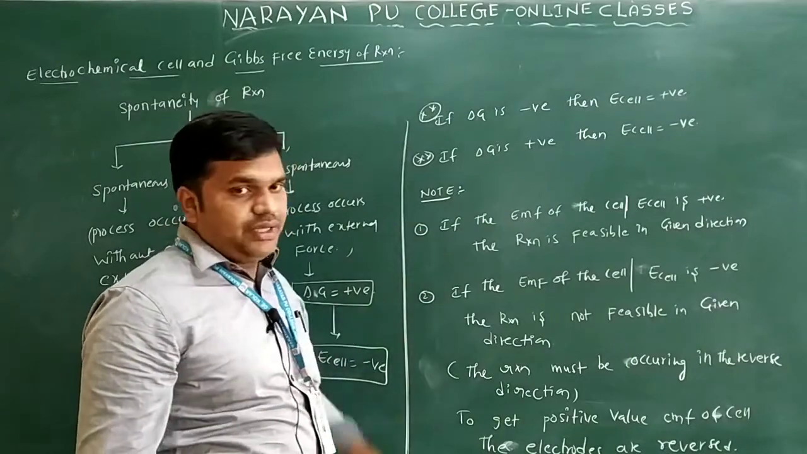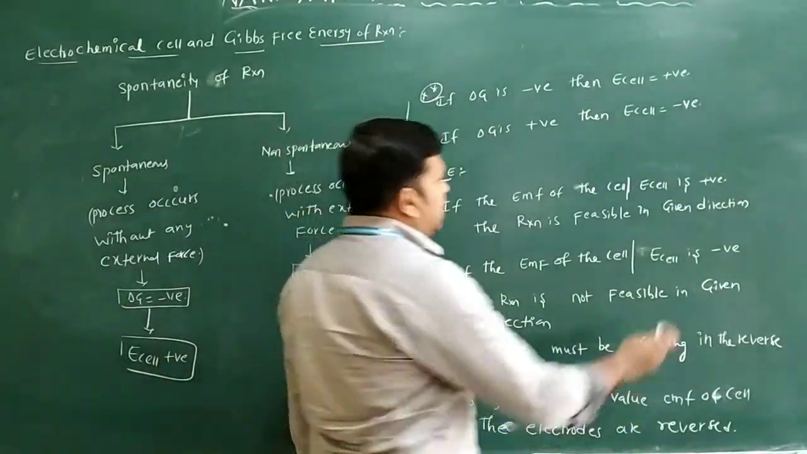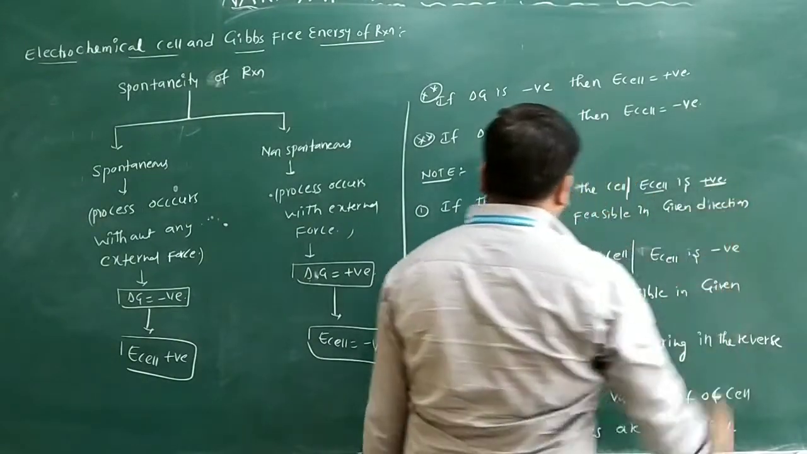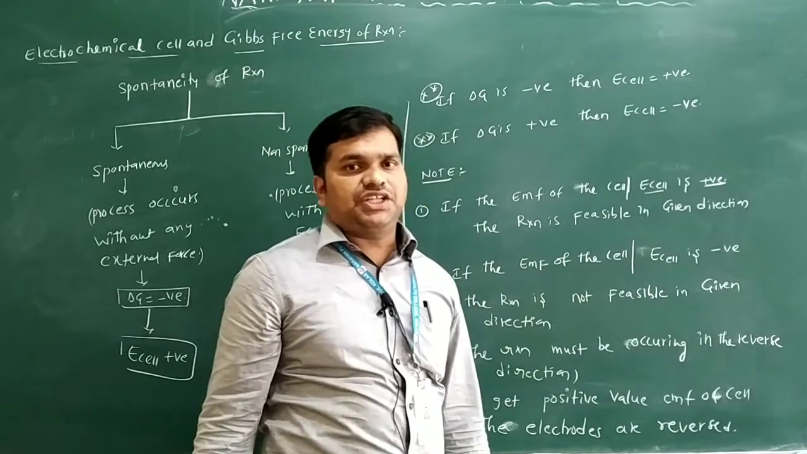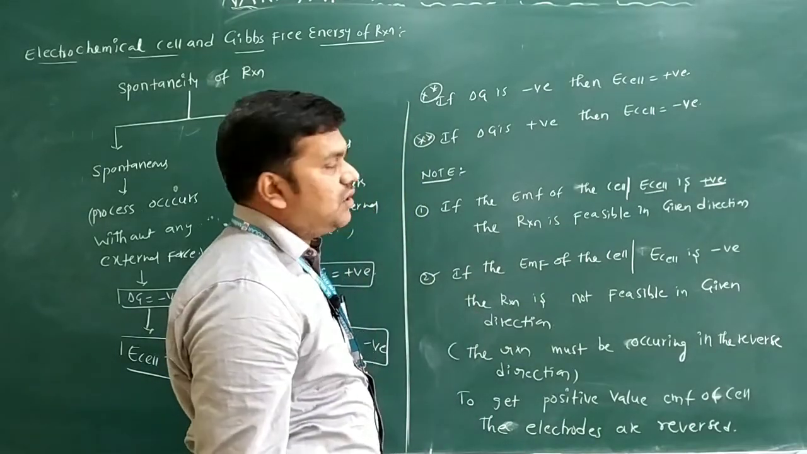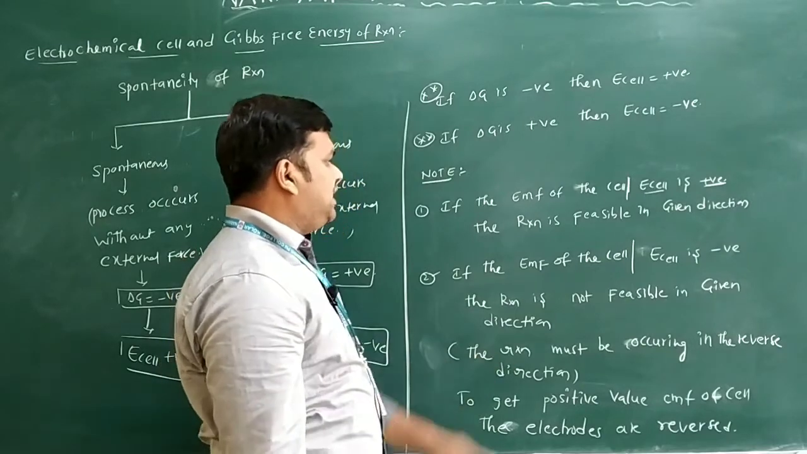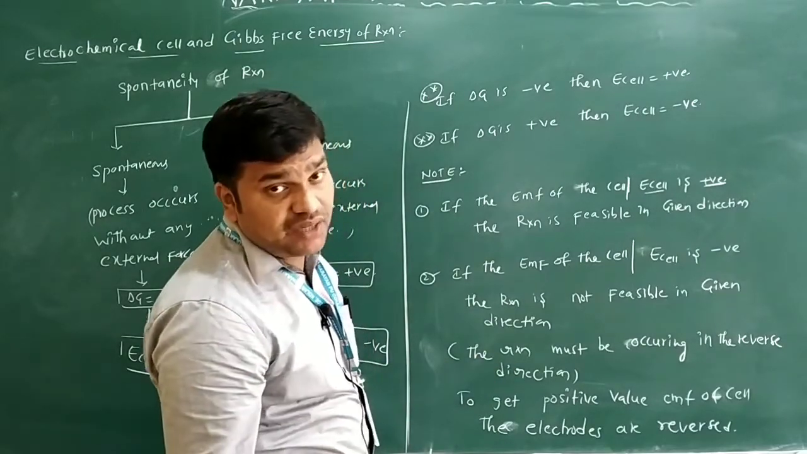Let us see one note regarding the E cell only. If the EMF of the cell, E cell, is positive, the reaction is feasible in the given direction only. The second point: if the EMF of the cell, E cell, is negative, the reaction is not feasible in the given direction only.